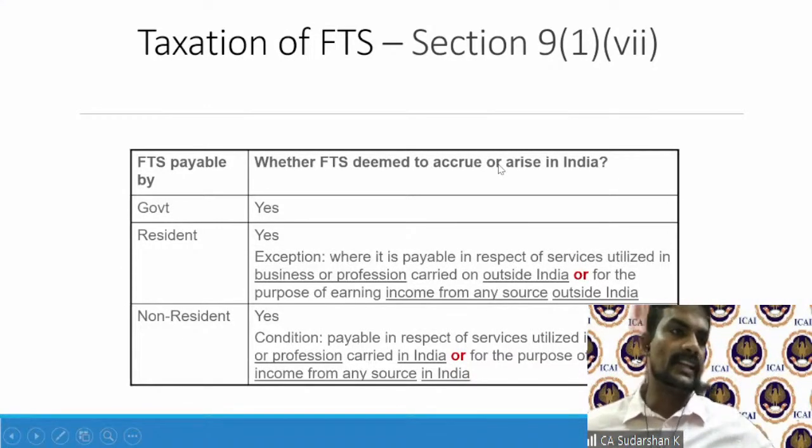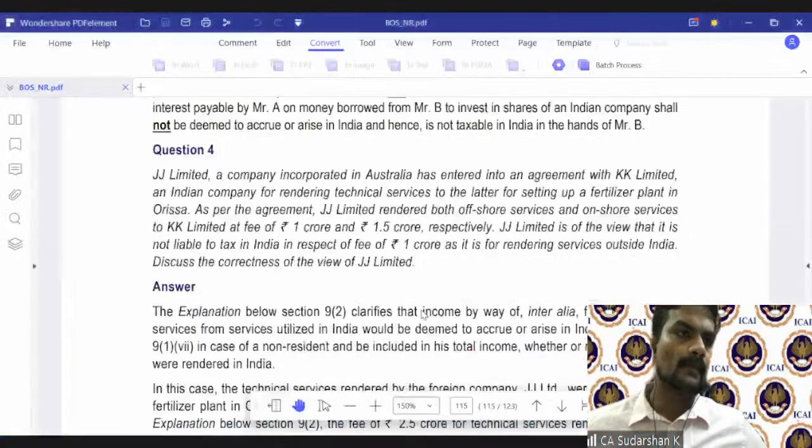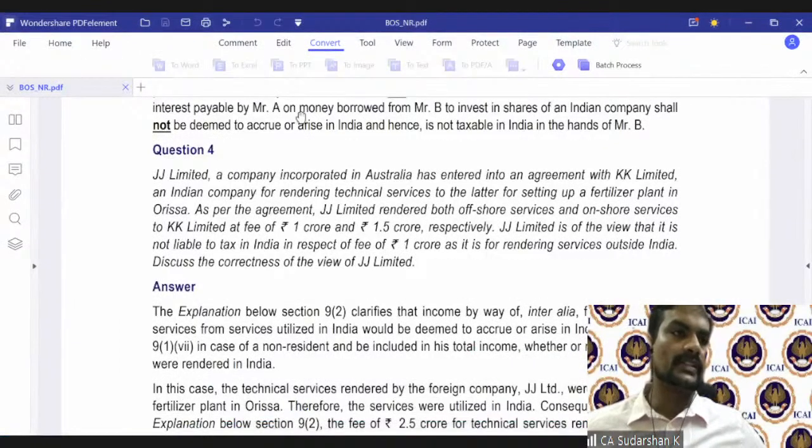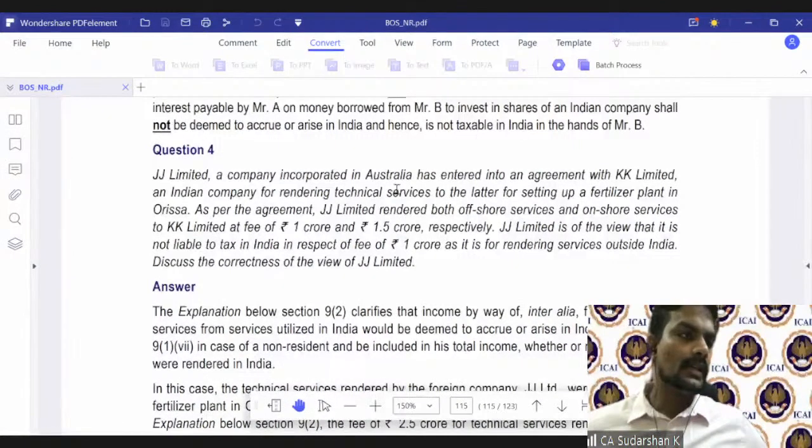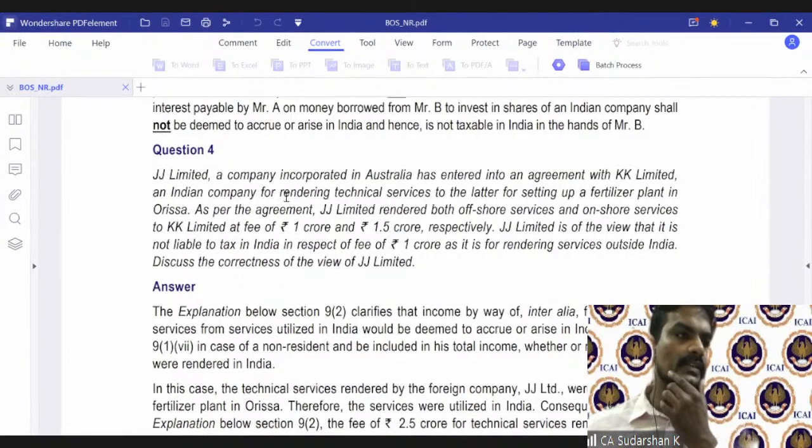And we saw the wide definitions. Before I move further, I thought we will just have a look at this particular question in the material, which will further re-emphasize and strengthen the understanding on FTS.